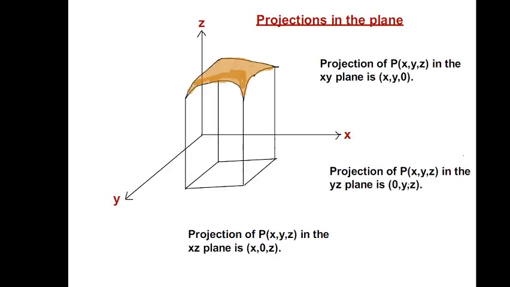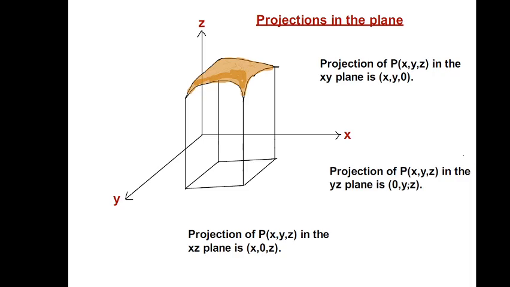Now that topic is over. Second, we will see the projections in the plane. Since we are dealing with surfaces, they are in R3. It is very difficult to draw figures in R3, so we will mainly consider their projections in the plane. If we have a point in space, it will have three coordinates x, y and z. We can consider its projection in any one of the planes.